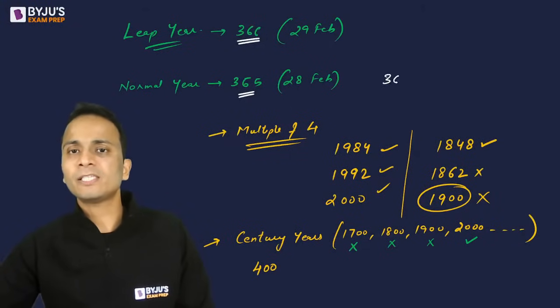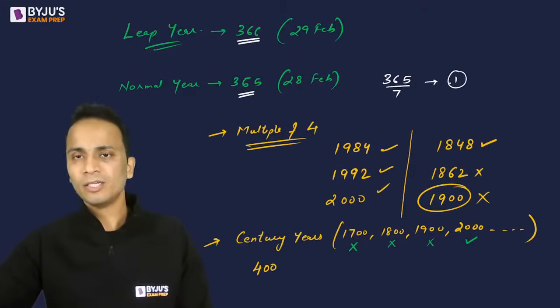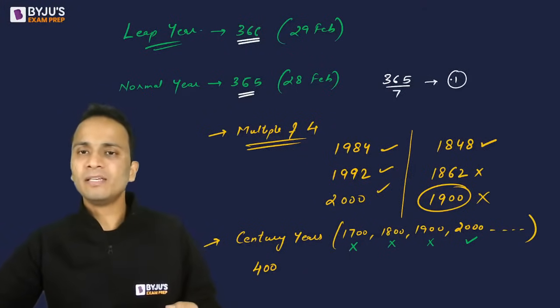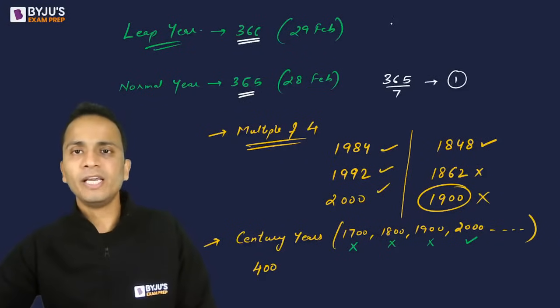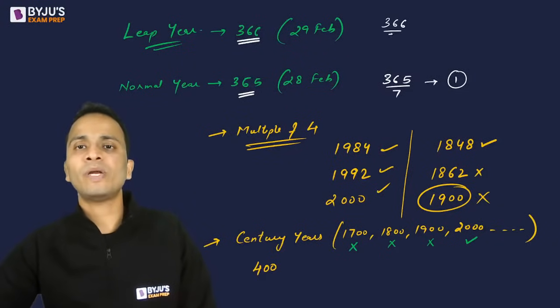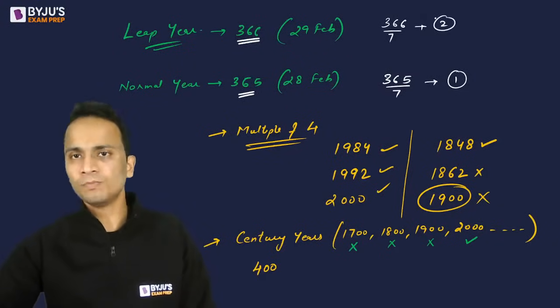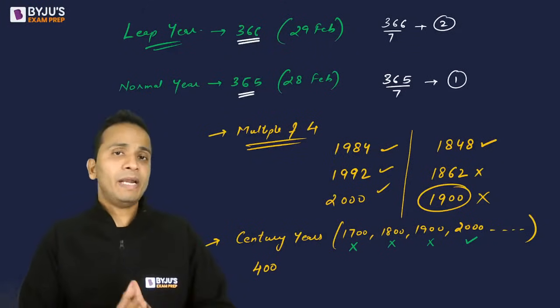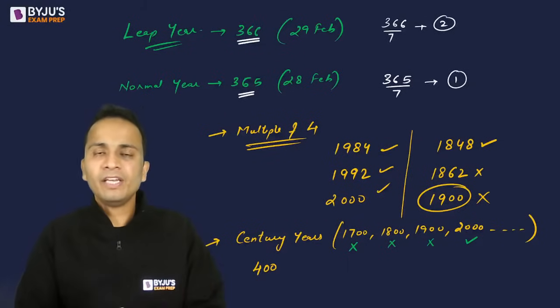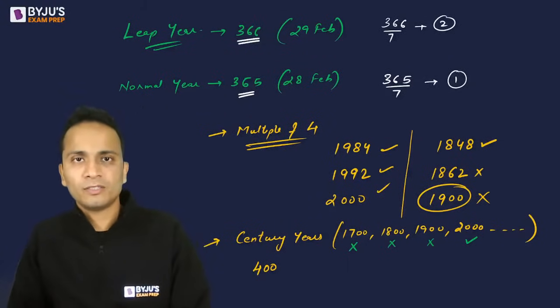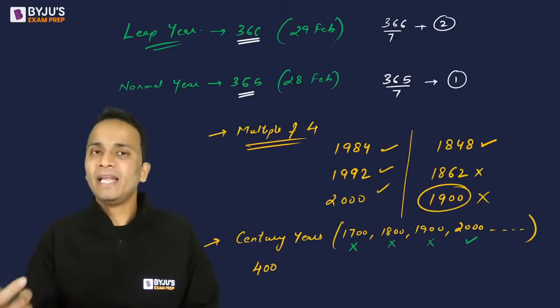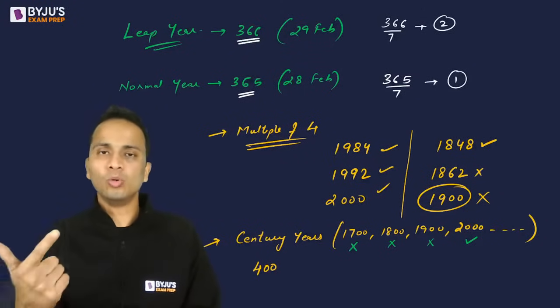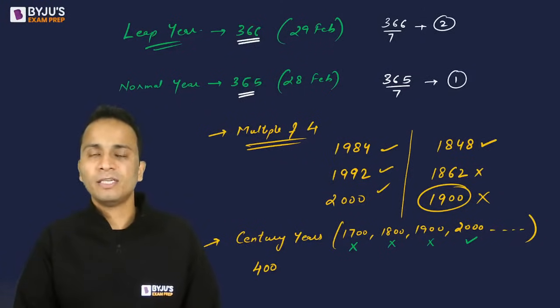Now 365 when divided by 7, the remainder is 1. So when we are adding one complete year, there will be one odd day, or 366 when divided by 7, the remainder is 2, so there will be 2 odd days, right? So depending upon whether a given year is a leap year or not, we'll be adding either 1 or 2 as the number of odd days. I hope I am clear with this, right?